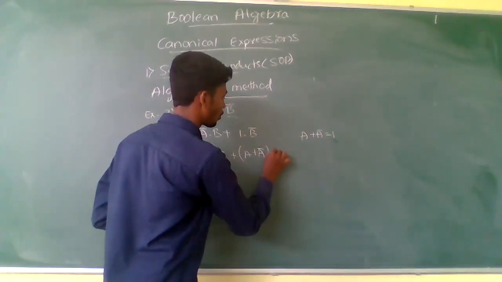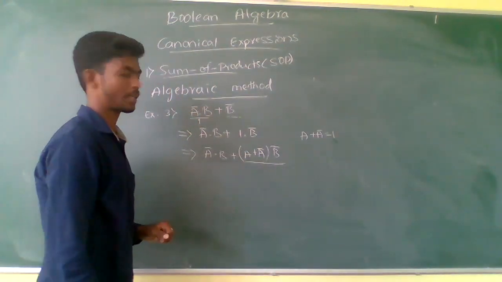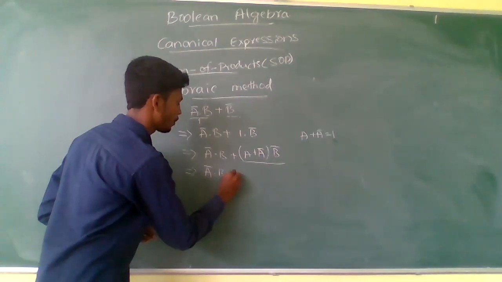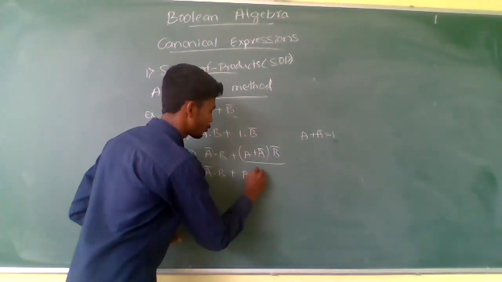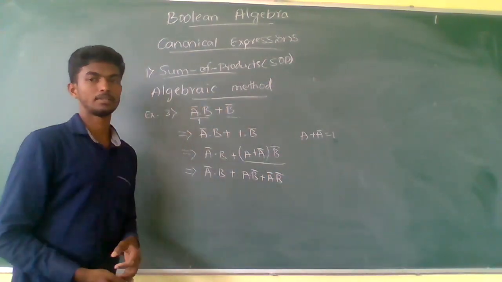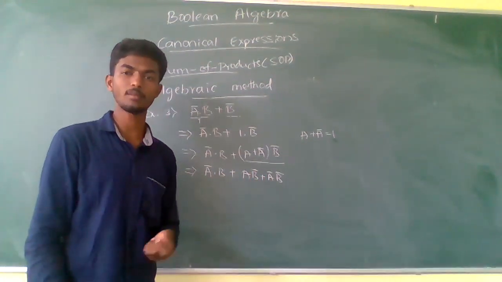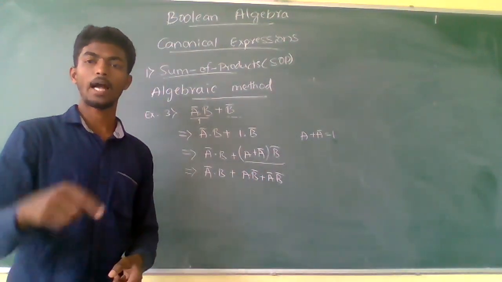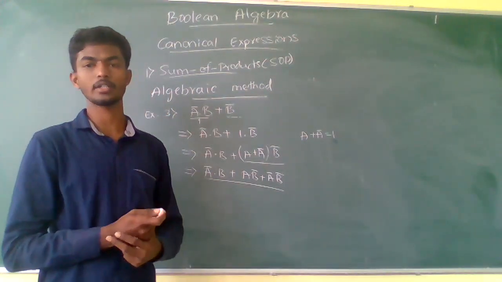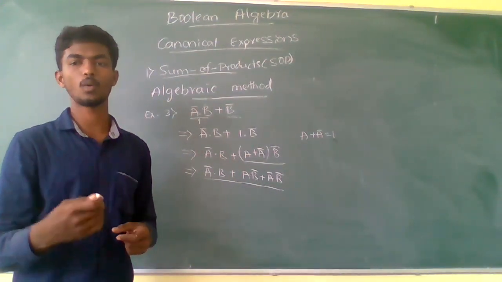This is B complement, and just simplify this with multiplication. We get A complement B plus A into B complement plus A complement into B complement. Just observe for repetitive mean terms. There are no repetitive mean terms. Different mean terms are there, and you can replace these by shorthand notation. Shorthand notation is also available, that is for 0 0, 1 1 and 0 1, 0 1.